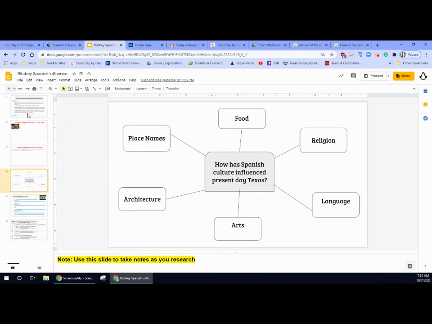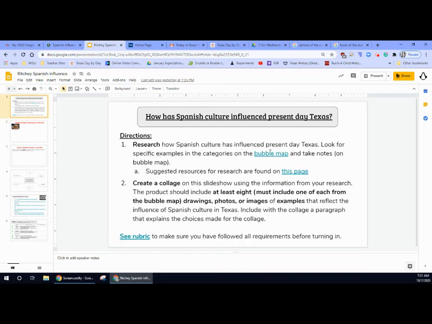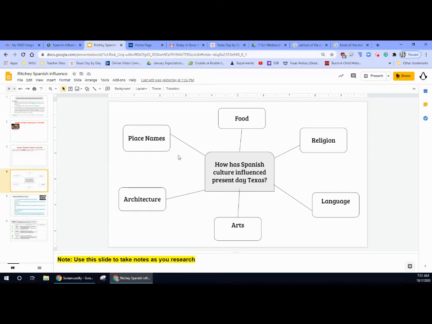This is your bubble map. So if I were to click on bubble map here, I can go straight to slide 4. Here you can take notes here. Like you're like, I want to. What about some place names? Okay, definitely Nacogdoches, Laredo, different places, right, that have Spanish cultural influence. All right, food, you can type them here as well. Religion, the language, arts, and architecture. I want at least one picture for each of these.